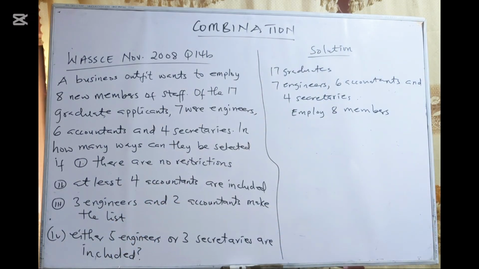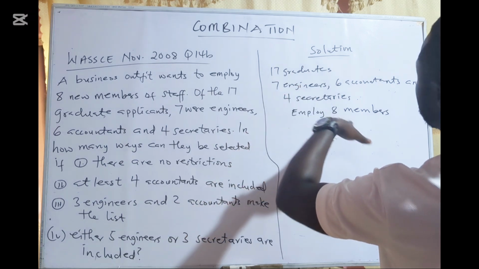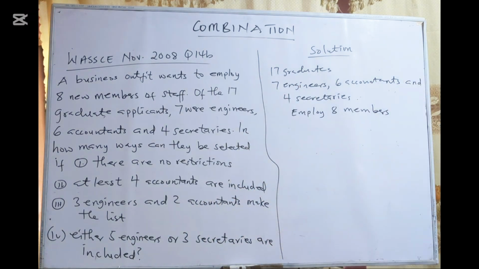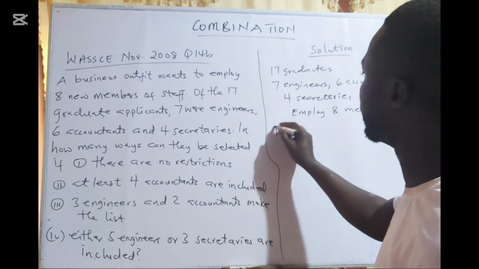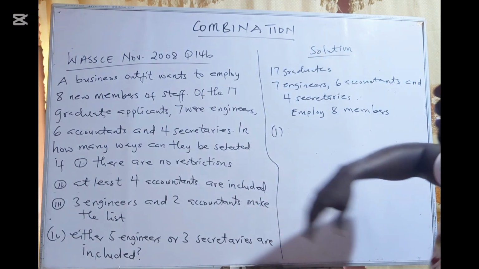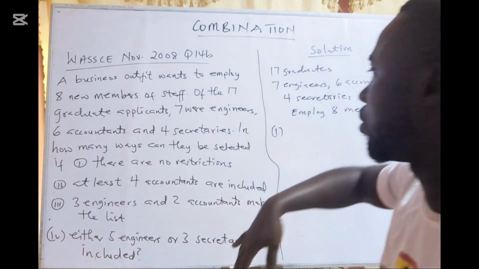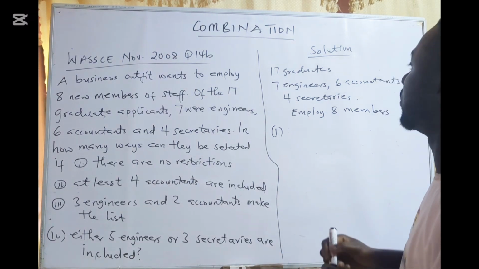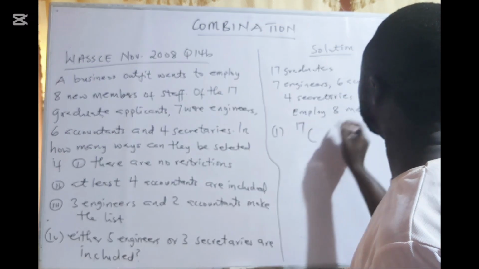That means the company can select from anywhere. There is no restriction as to whether we select from engineers, accountants or secretaries. We will just select the 8 that we want. If there are no restrictions, how many graduates are there? There are 17. They will not look at whether you are an engineer, an accountant, or a secretary. We are just going to employ 8.